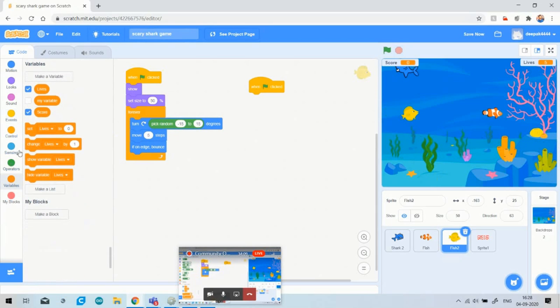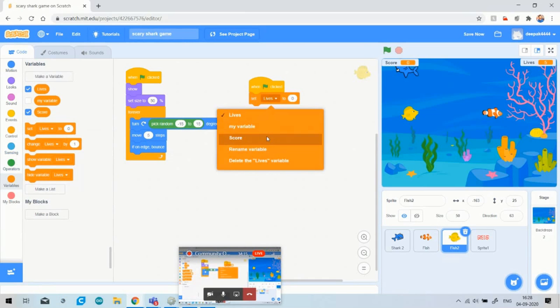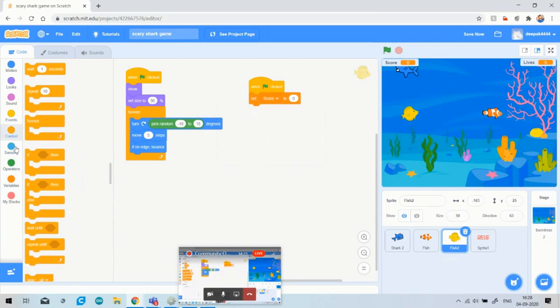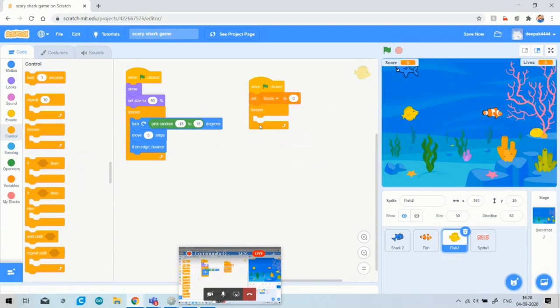As you know, whenever you have to set the score, just click on the variable set block. Just click on the score. You can see that now the score is set to 0. Now I will choose another condition. I have chosen the forever condition because forever means continuation. Whenever the conditions under this block become true, the forever will loop continuously. So whenever my shark moves in this sea, as soon as it sees the fish, it will eat it.